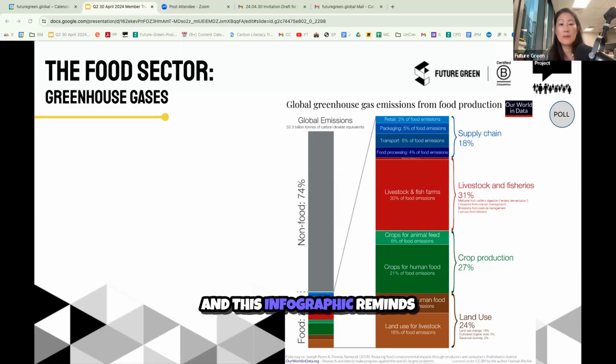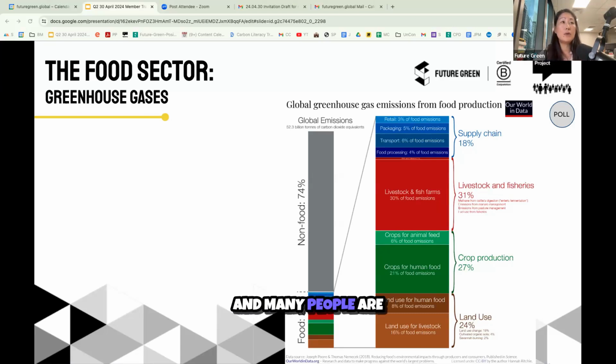And this infographic reminds us that the greenhouse gas emissions in the food sector come from land use and on-farm emissions too, but also that the food system does include areas like food processing, transport, packaging, and retail. So if you look at the top, the blue area in the infographic, you can see that the supply chain represents about 18% of food emissions.